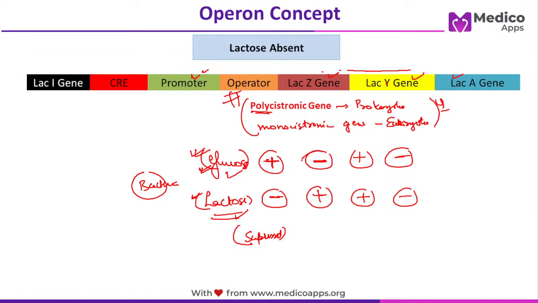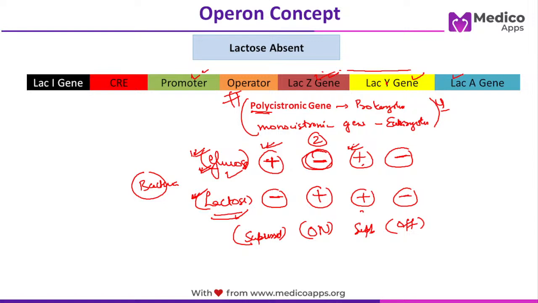Let's look at the second situation. Here there is no glucose but lactose is there. This is when you want this lac operon to be switched on and transcribing at the fastest rate possible, because these genes will produce enzymes which will help in digestion of lactose. If both are present, then again it will be suppressed, because you want the bacteria to use glucose, and if both are not there, then again it should be off. Is this clear?